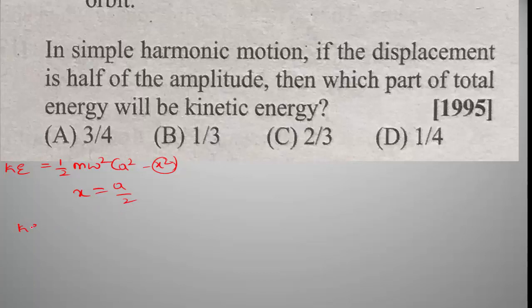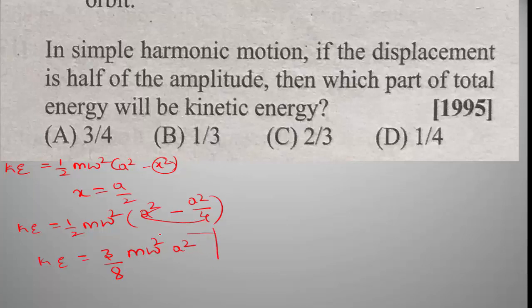Then we get the equation: kinetic energy is equal to 1 by 2 m omega square into (a square minus a square divided by 4). Cross multiplying, 4 into 2 is 8, and 4 a square minus a square is 3 a square. Then kinetic energy is equal to 3 divided by 8 m omega square into a square.